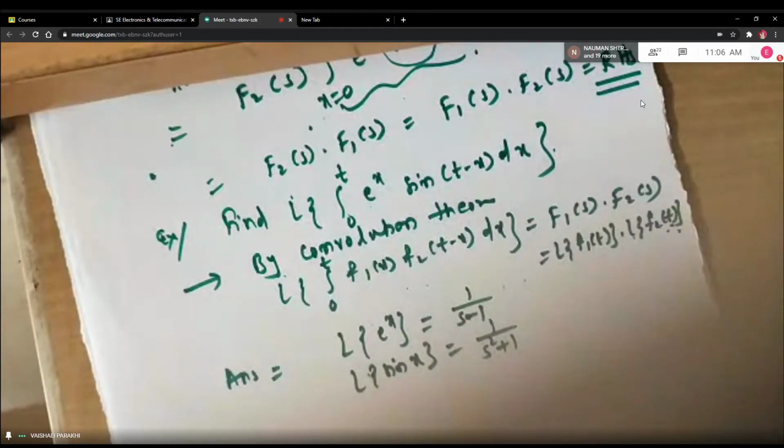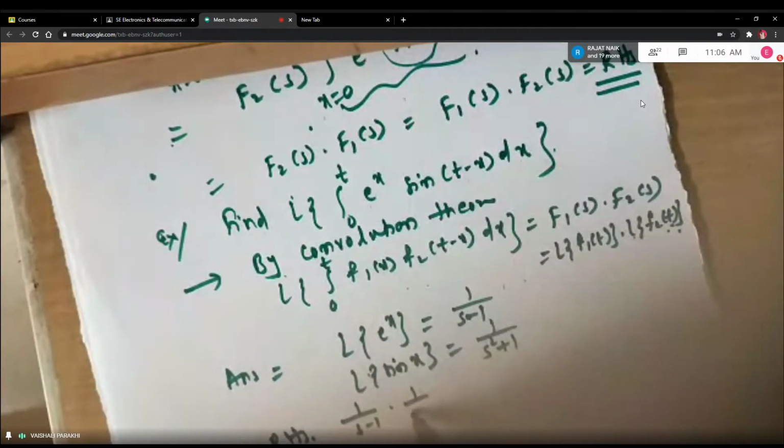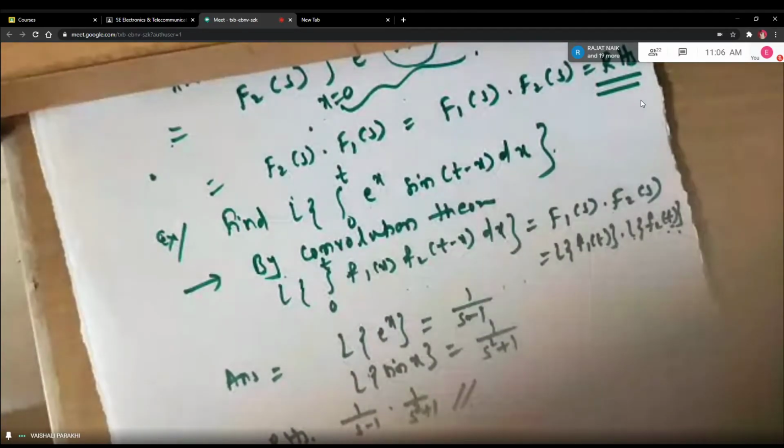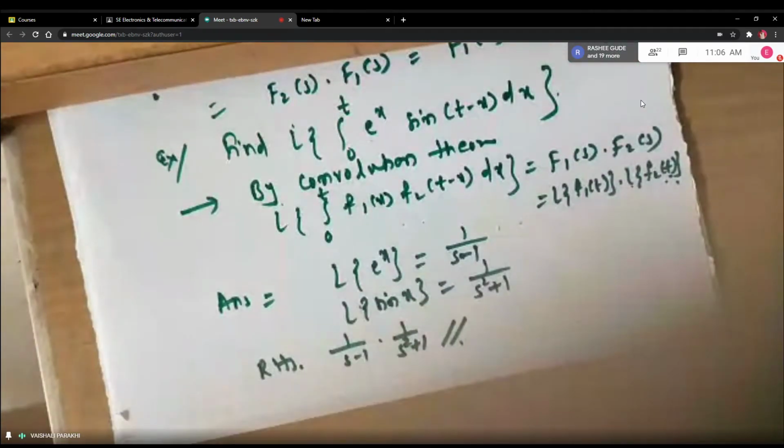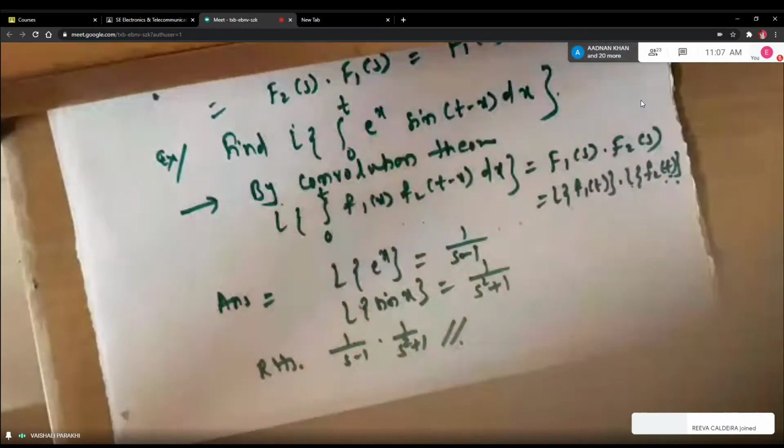Okay. So these are all basic formulas for the elementary functions. So on the answer, the right hand side is what? Laplace of first term into Laplace of second term. That's all. That is your answer. So you need not do anything else other than finding what is f1 of x, what is f2 of x, and get their Laplace transforms. And the product of the two Laplace transforms is your final answer. Okay. Any doubt, students, in this?